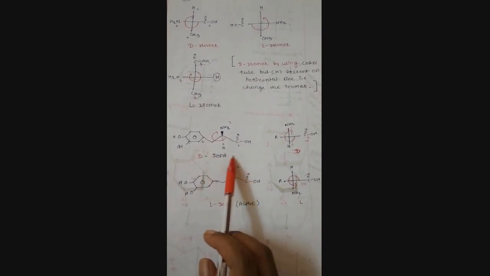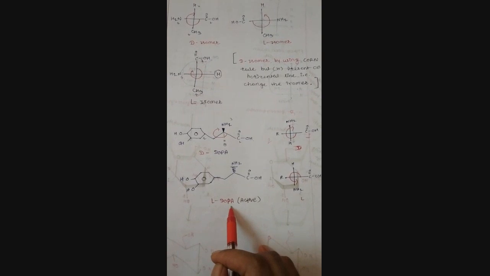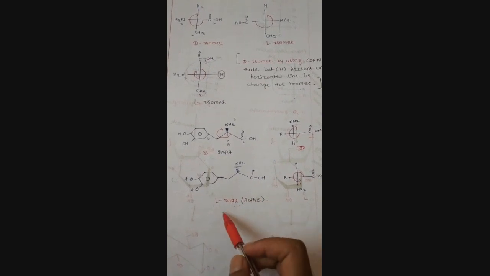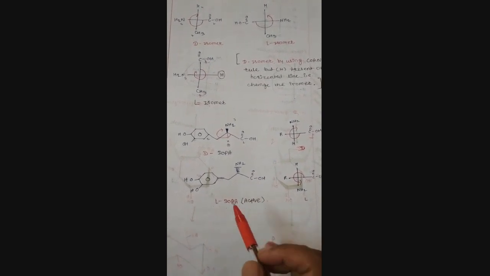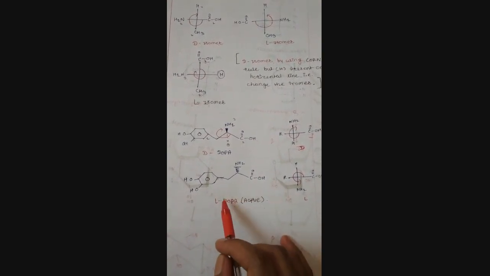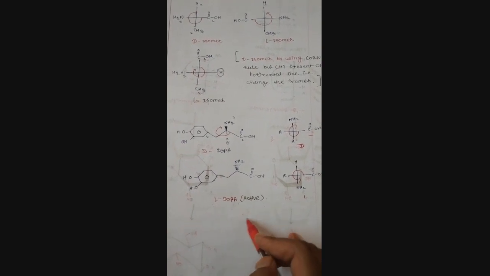This is the L form, the L isomer of dopamine, and this one is the L isomer of dopamine. The L isomer of dopamine is the active form. It is also known as levodopa. It is a precursor of dopamine. When it is administered in the body, the drug levodopa is converted into dopamine.